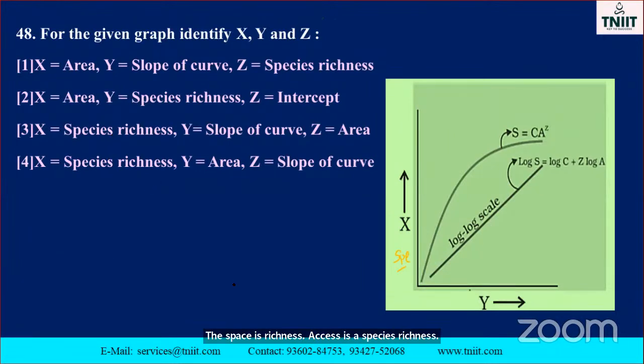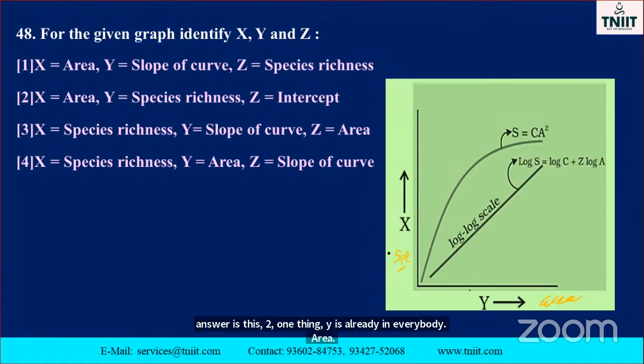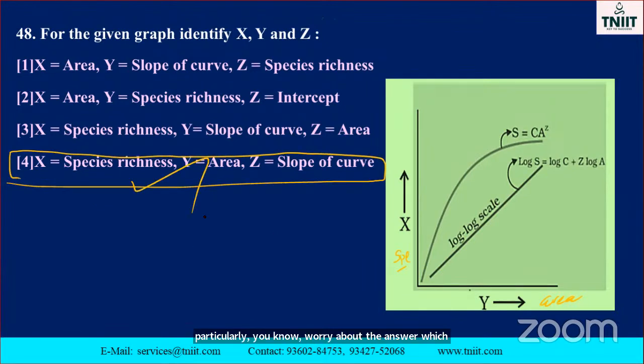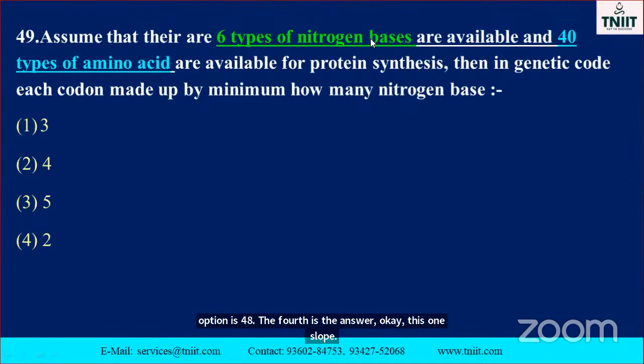The answer is these two only. Y is area, you already know about it. This one is called the area. Species richness, automatically you know about the answer. Which one is the slope curve? The option is 4, the fourth is the answer. Slope curve. What is the next one? This is also a direct question, my dear students.